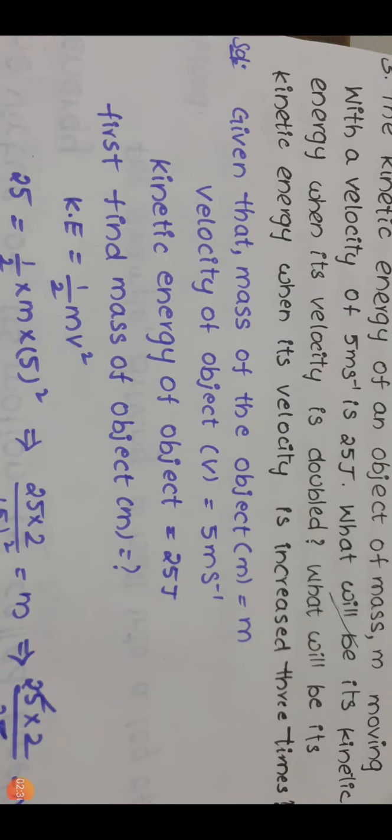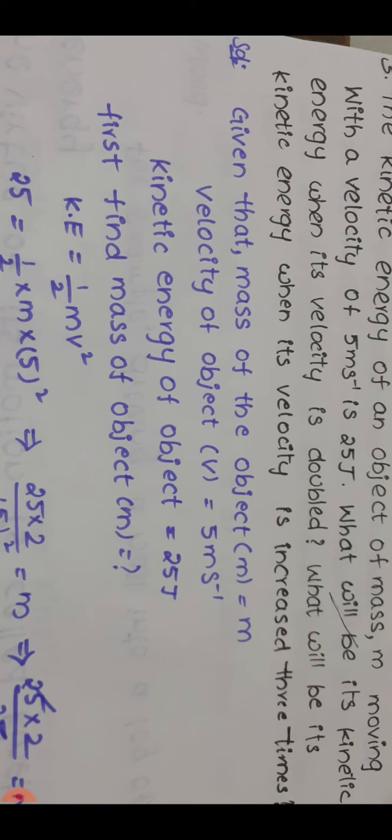Next, third question: the kinetic energy of an object of mass m moving with a velocity of 5 meters per second is 25 joule. What will be its kinetic energy when its velocity is doubled? What will be its kinetic energy when its velocity is increased 3 times? In that question, the velocity of the object is given. So the initial velocity of the object is 5 meters per second, and its kinetic energy is 25 joule.